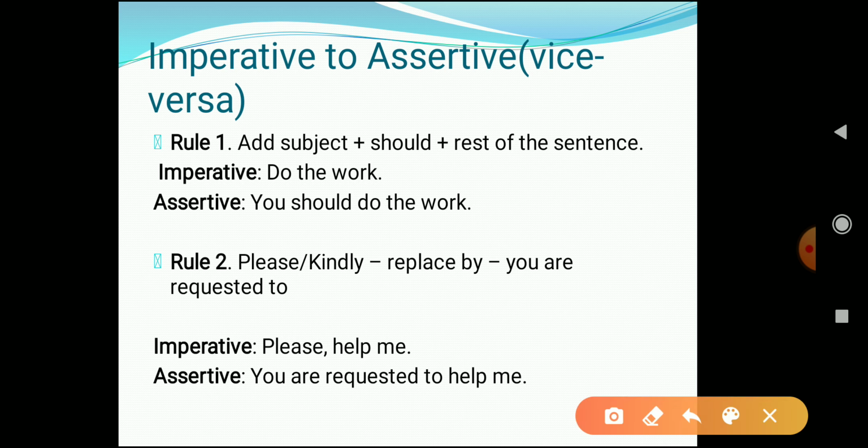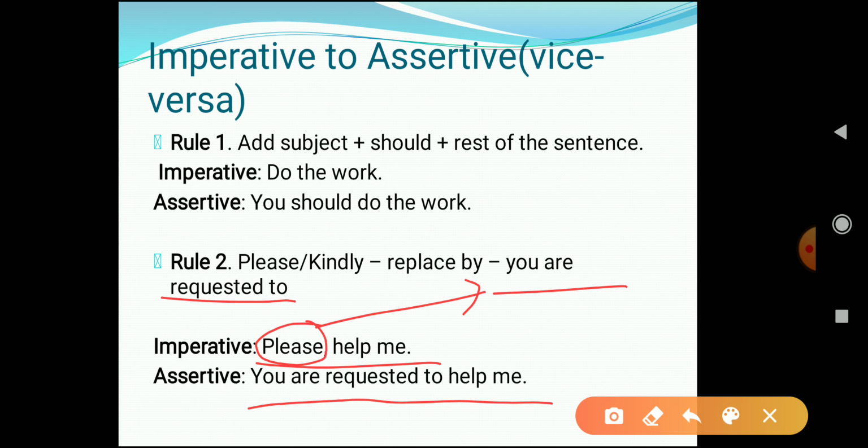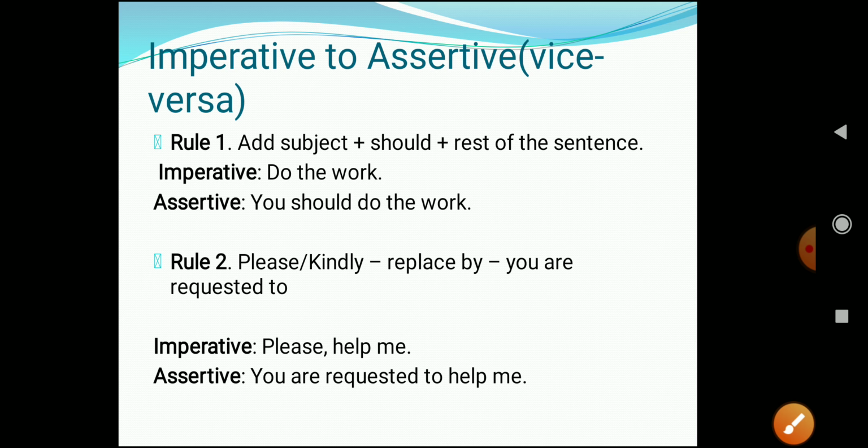Now let's see rule 2. In rule 2, if "please" or "kindly" is used in a sentence, you have to replace it by "you are requested to." For example, in the imperative sentence "Please help me," you have to replace this "please" by what? You have to replace this "please" by "you are requested to." So the sentence will become "You are requested to help me." Simple. I hope this is clear to everyone.